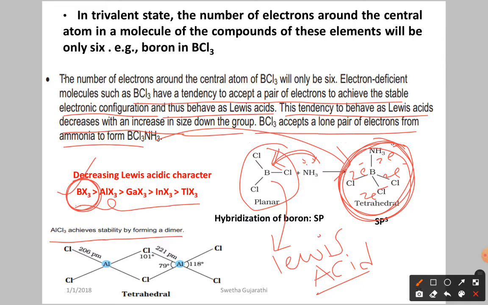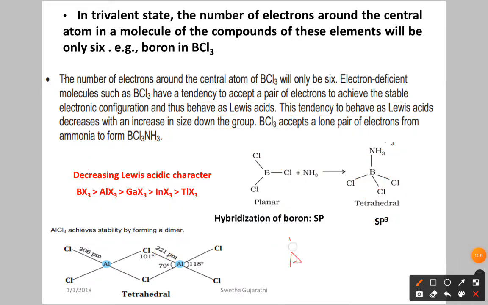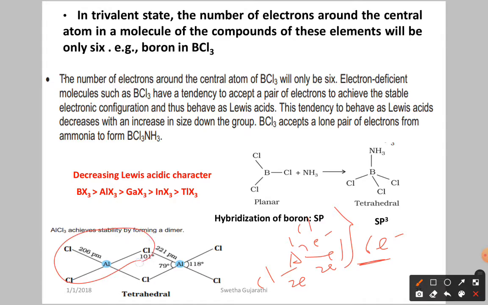Why? Because here, for example, this is one aluminium and another aluminium. If it is only a single aluminium, again we have only 6 electrons around it. If you see the single aluminium chloride, 2 electrons, 2 electrons, 2 electrons, again we have only 6 electrons, isn't it? So it's going to get the octet by formation of a dimer. A dimer means we have 2 molecules. This is one aluminium, this is another aluminium. They form the dimer and attain stability.